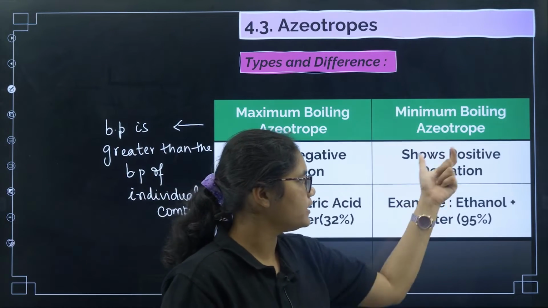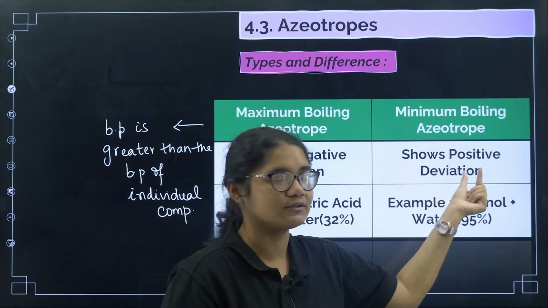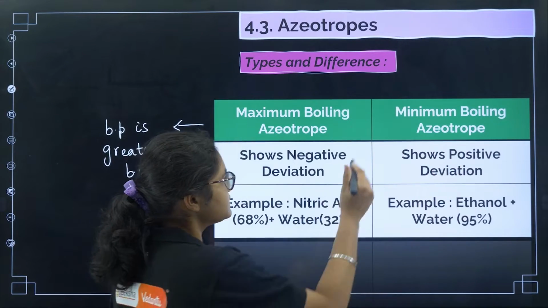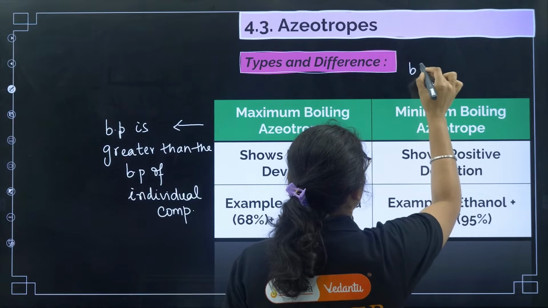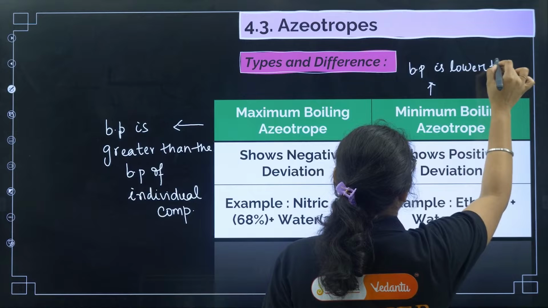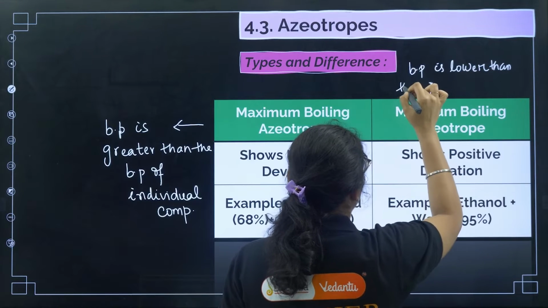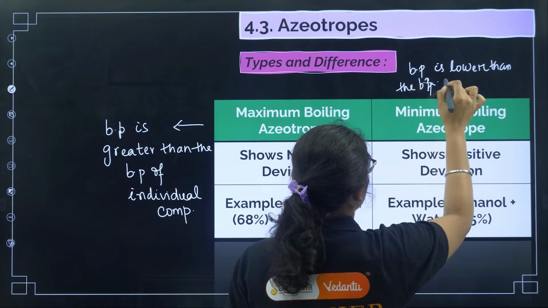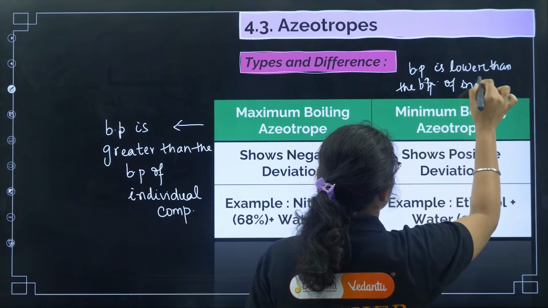Now if you see minimum boiling azeotrope, it shows positive deviation. So here the boiling point is lower than the boiling point of individual solutions.